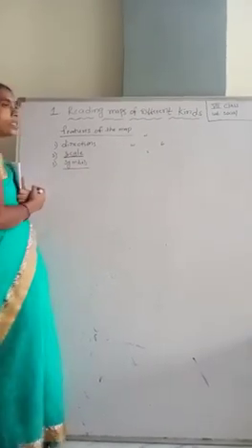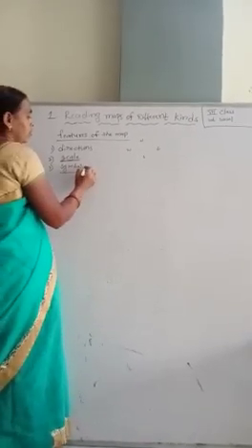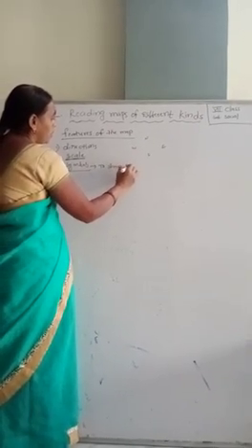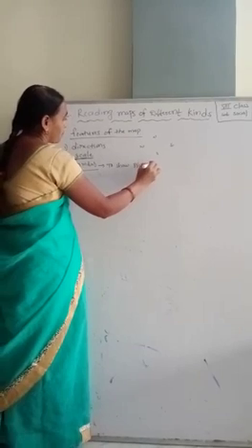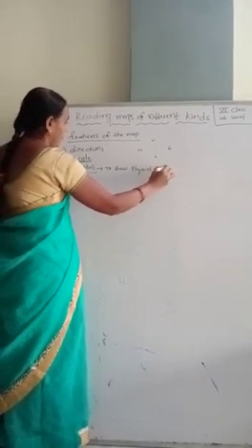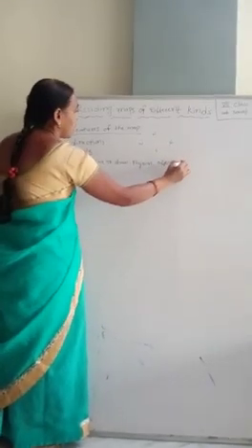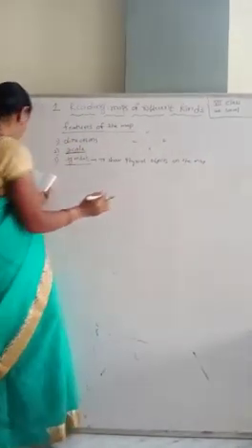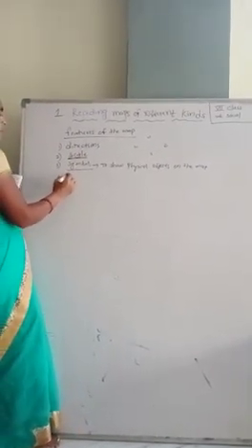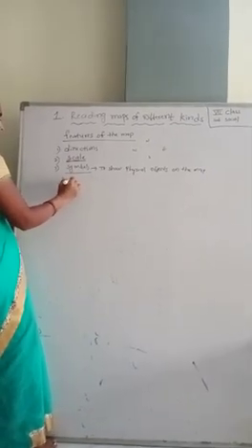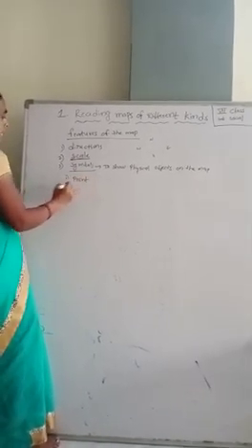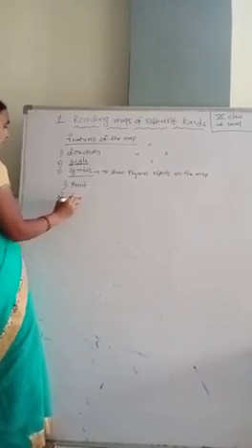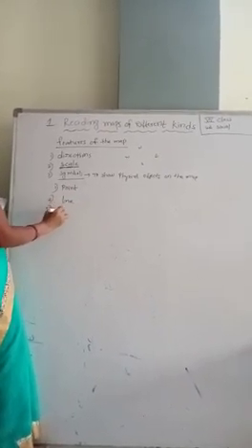We use symbols to show physical objects on the map. What are the symbols? One symbol is point, the second is line, and the third is area.